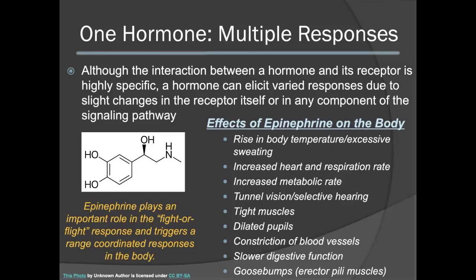These include a general rise in body temperature or excessive sweating, an increased heart and respiration rate, as well as an increased metabolic rate, tunnel vision and selective hearing, tightening of muscles, dilated pupils, the constriction of blood vessels, as well as a slower digestive function. We also see the maintenance of goosebumps or the constriction of erector pili muscles.